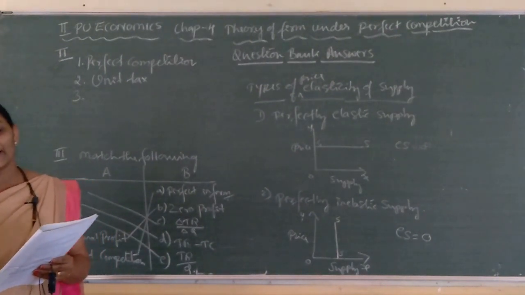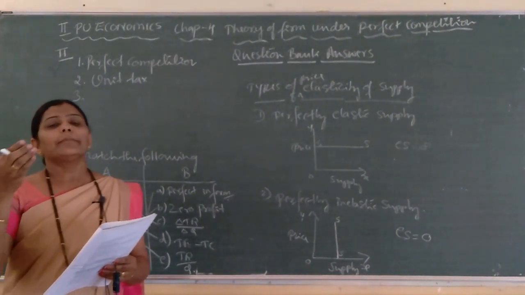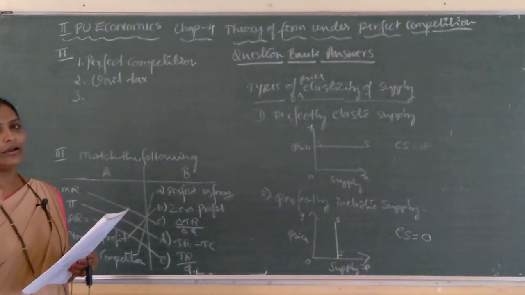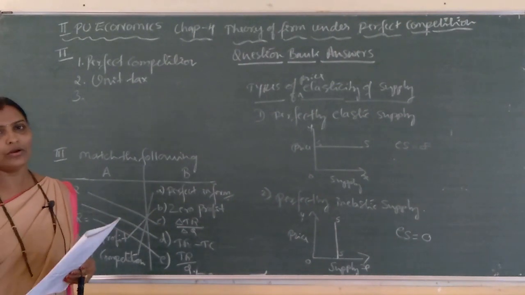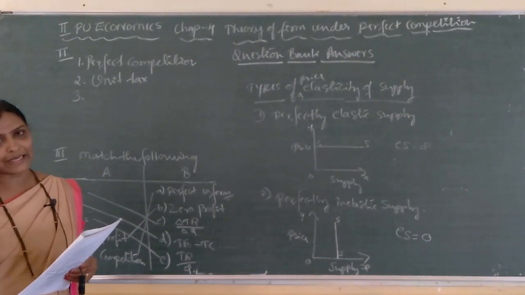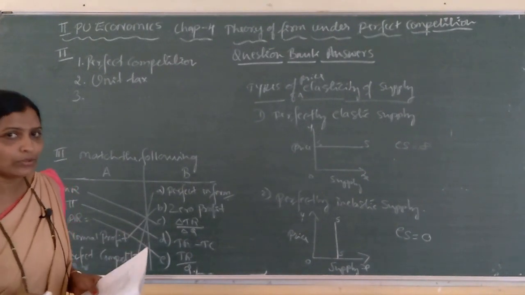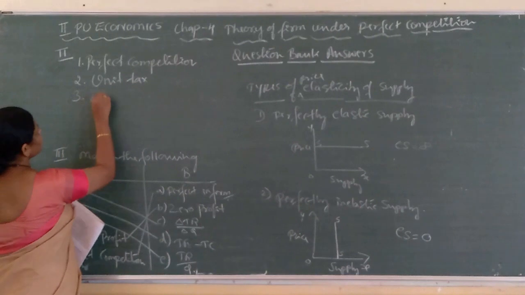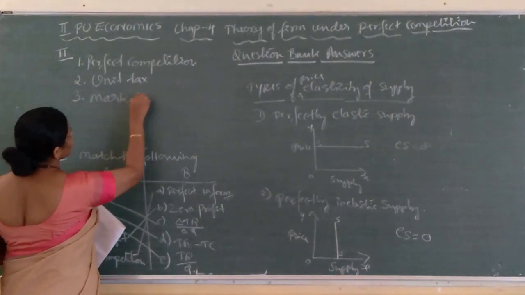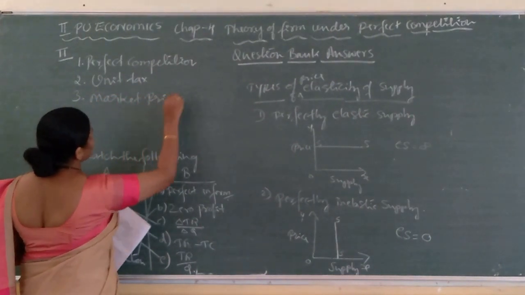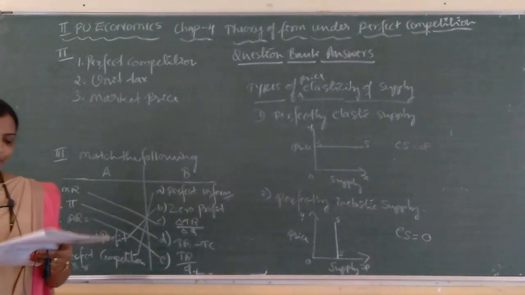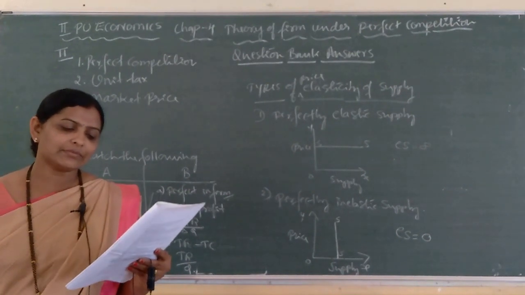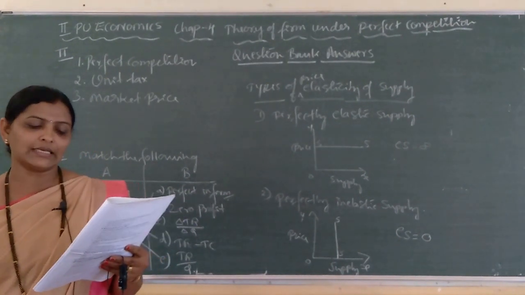In a perfect competitive market, market price is equal to average revenue, which is equal to the price line, which is equal to marginal revenue. So, here the answer is market price.